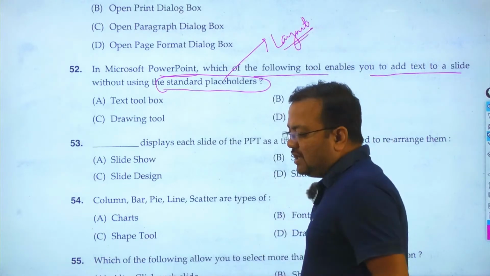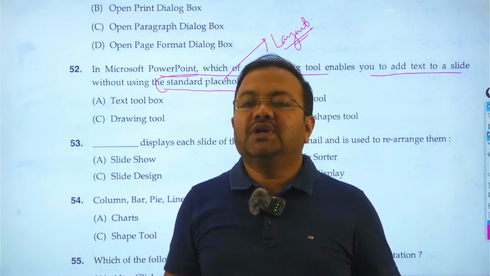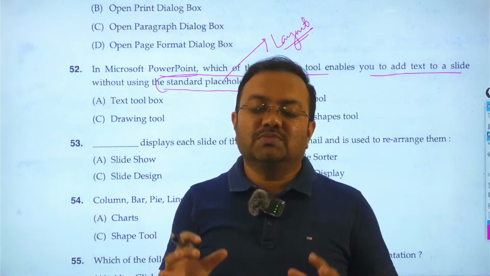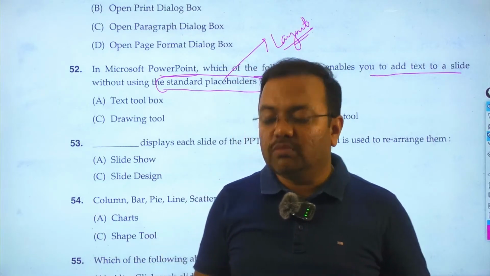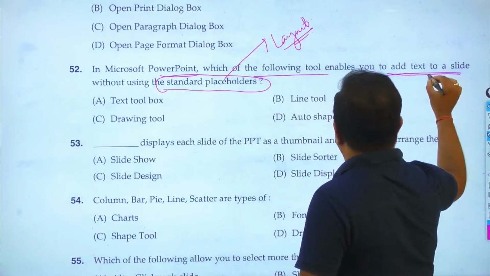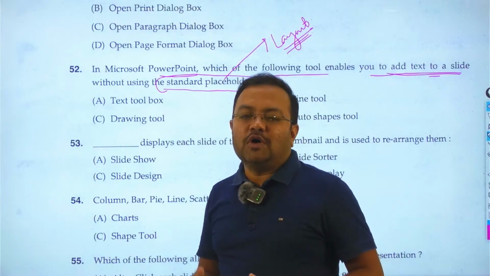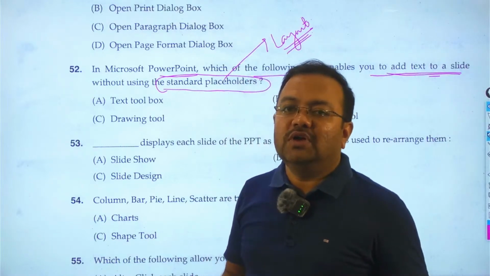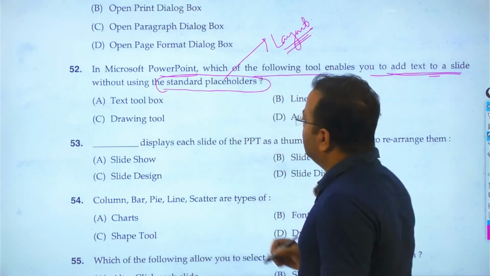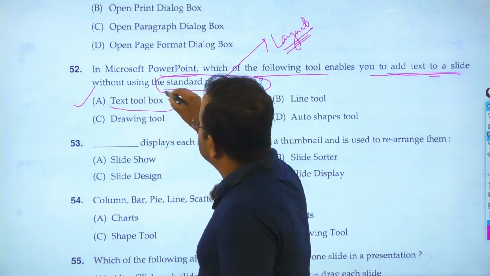Okay, so in MS PowerPoint there is the layout, meaning the template through which we can insert or edit or customize all types of text-related documentation. But the question asks how we can add text in MS PowerPoint without using this layout. So with the help of the Insert menu and the text box toolbox, here the answer is A, and the option is text box.